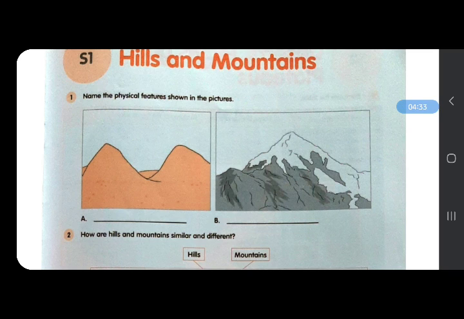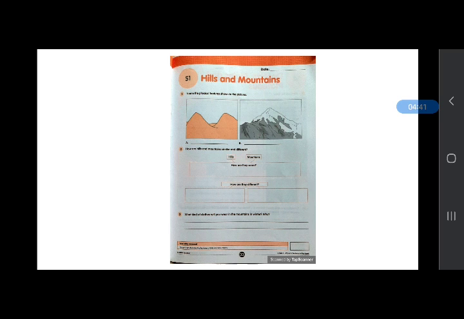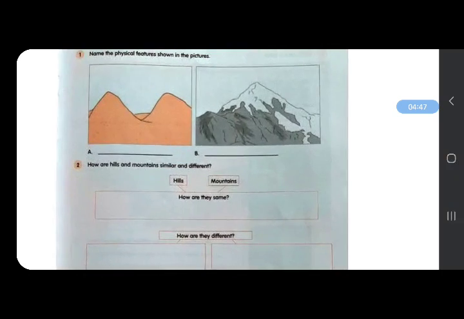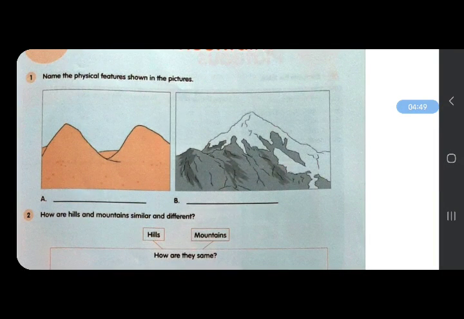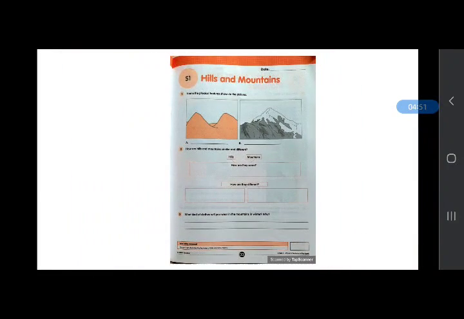Write the differences in your notebook and write the name of the physical feature in your workbook. Pause the video, do this and come back again. Identify what is mountain and what is hill in these two pictures. I hope you have completed.